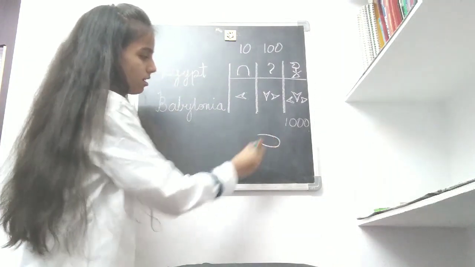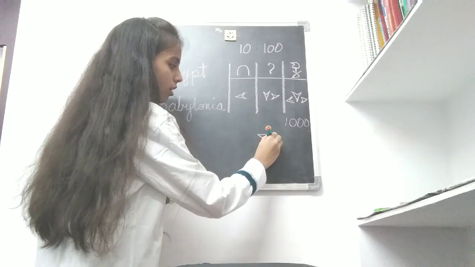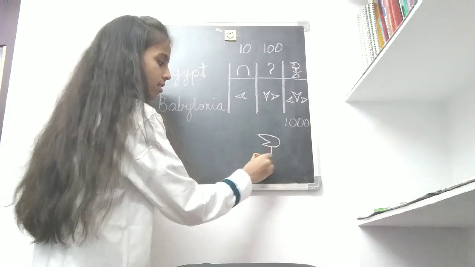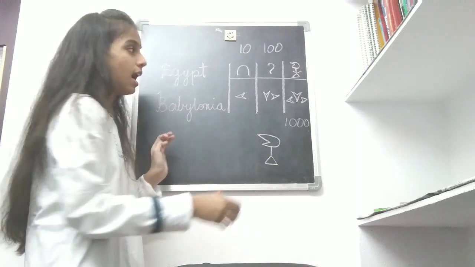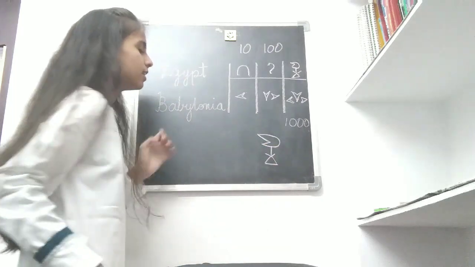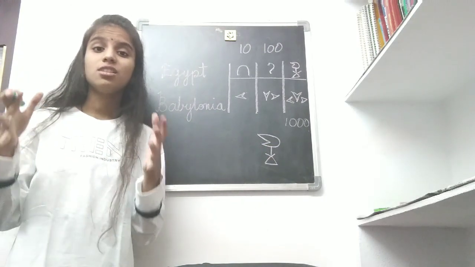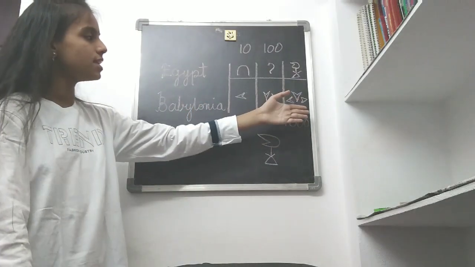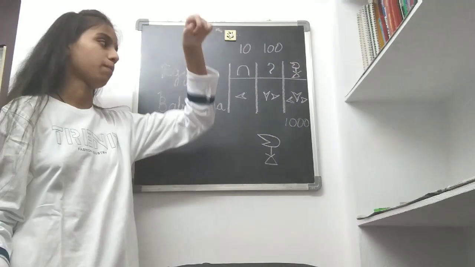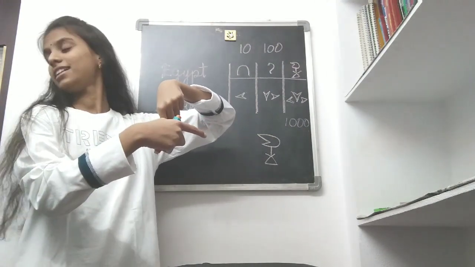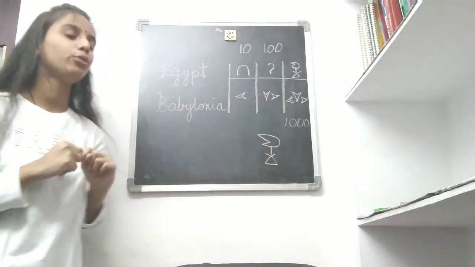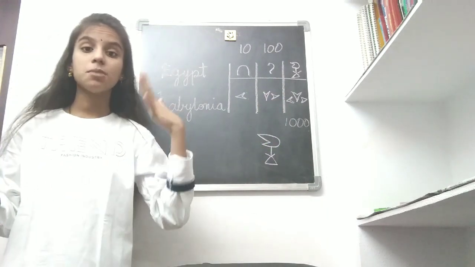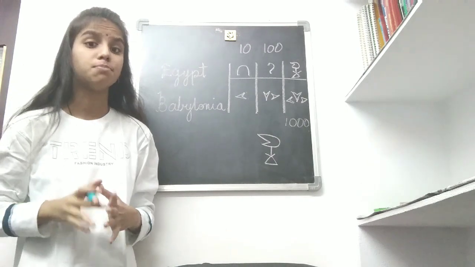And next in Egypt, this is a symbol which is very funny. It is used for 1,000. Like this, a line, a triangle, and 2 cross lines. It's like it contains all these shapes in it. Okay, for 1,000, Babylonia uses this, that side, and this side. I can't show you. I have only two hands. Okay, these are the symbols which were used in Egypt and Babylonia 4,000, 5,000 years before.